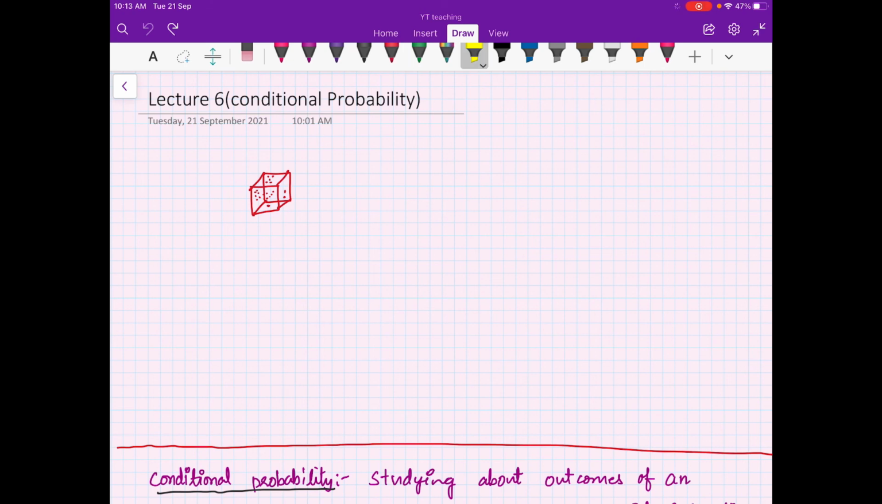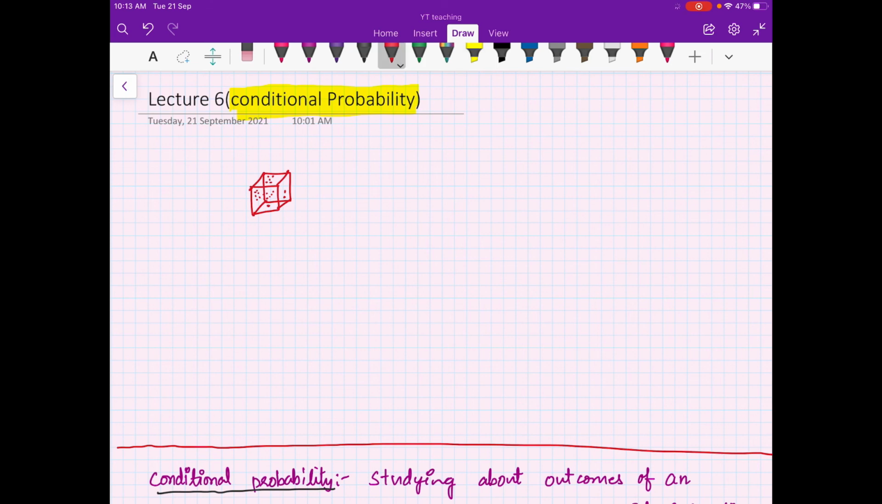So in this video we are going to introduce a very important concept which is called conditional probability. You will see later on that this is quite a useful concept. So let me try to tell you what it is exactly.